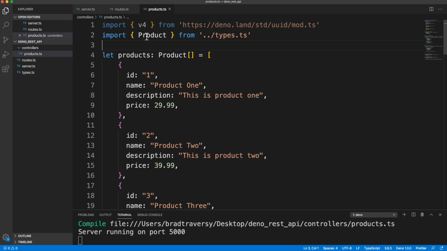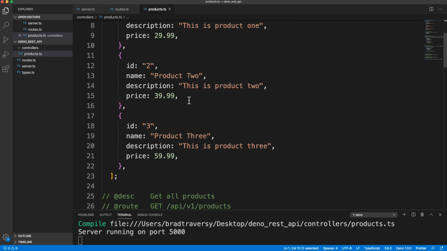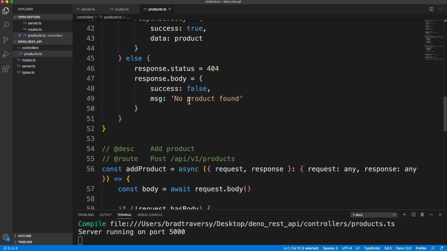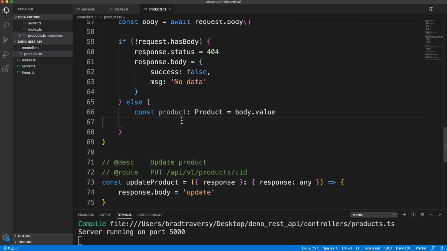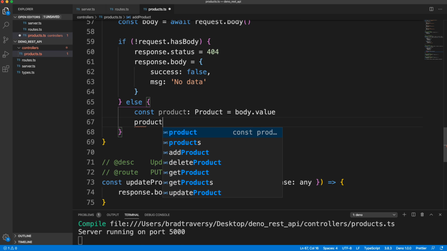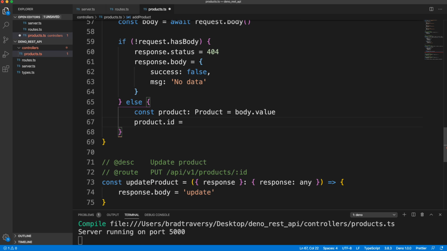All right, and then we can use v4, which is an object that has a method called generate, to generate an ID. So let's go back down here. This will include the name, description, and price, and then we'll take that object and add an ID to it using v4.generate.